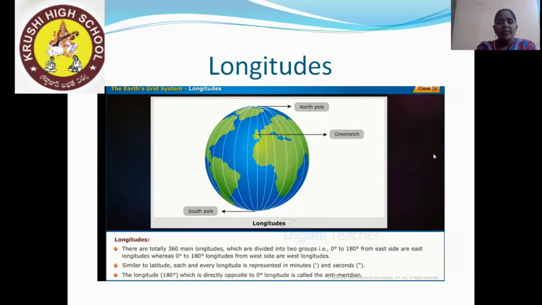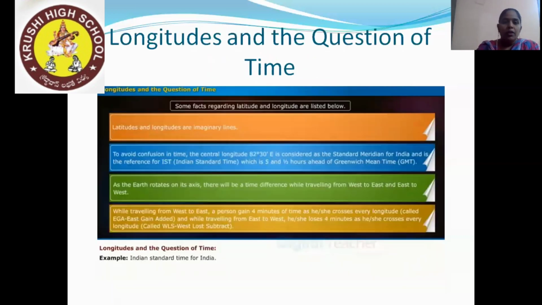Similar to latitudes, even these longitudes are represented in minutes and seconds. The longitude 180 degree, which is directly opposite to the 0 longitude, is called the anti-meridian. Now, longitudes and the question of time. Some facts regarding latitudes and longitudes are listed here. Latitudes and longitudes are imaginary lines, so you should not expect that they are really drawn on the earth. They are only drawn on the map or on the globe, children.